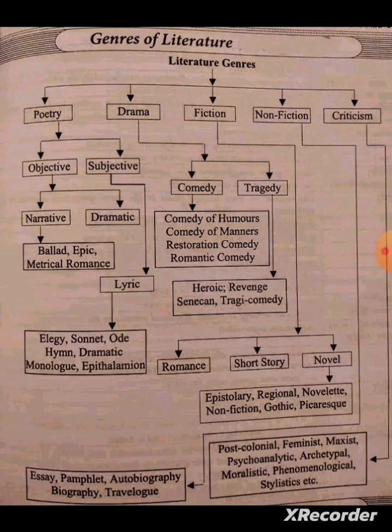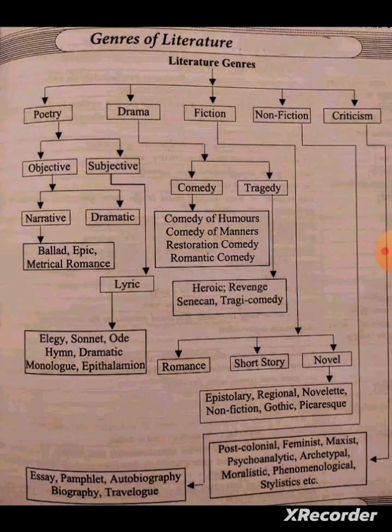And then we move on to fiction. Under fiction we have 3 categories: romance, short story and also novel. When we focus on novel, we have epistolary novel, regional novel, gothic novel and picaresque novel.